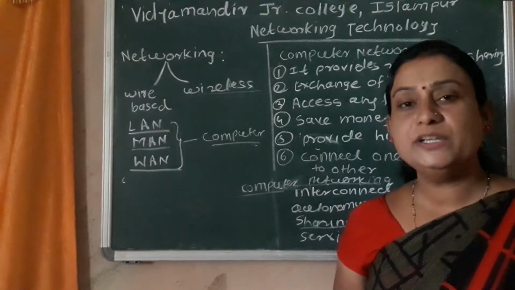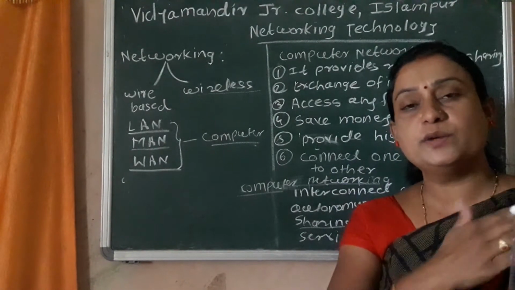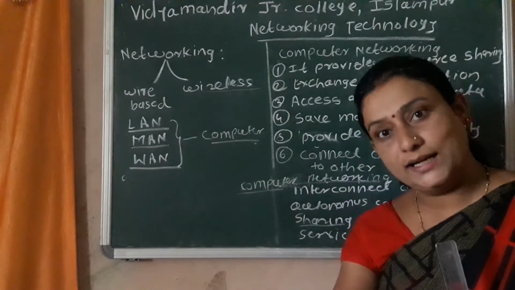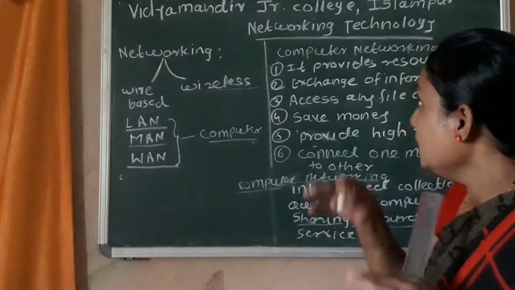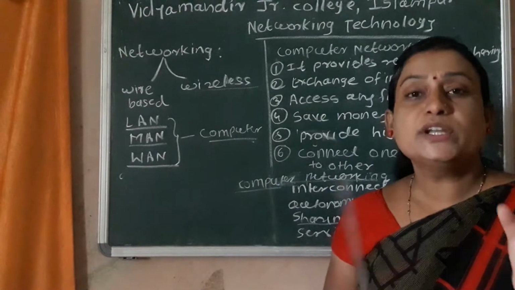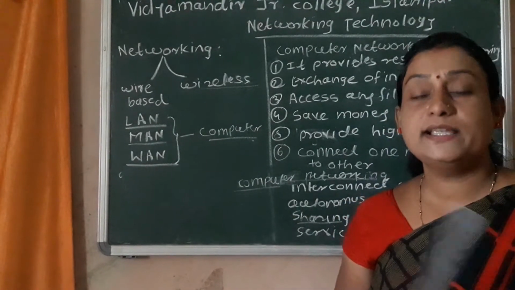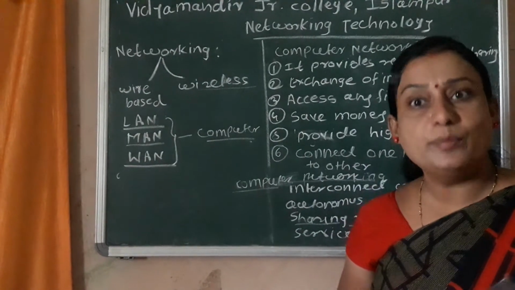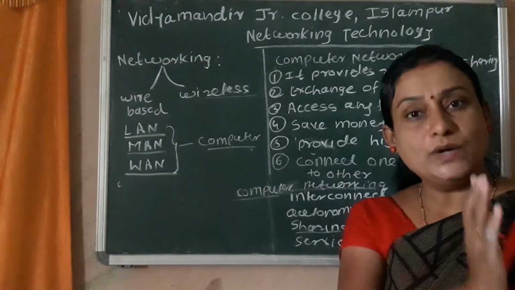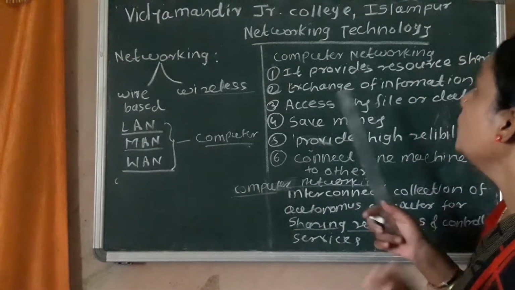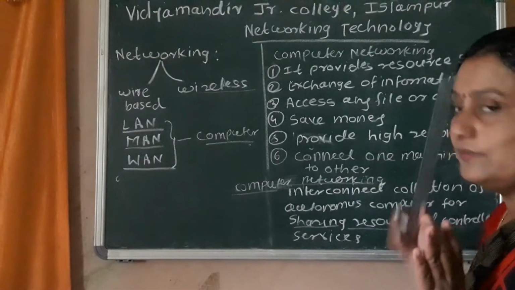Second one is the exchange of information. Exchange of information is transferring information from one place to another, one computer to another computer. If there is no networking, we need secondary storage devices like a pen drive, hard disk, or floppy disk to transfer one PC's data to another PC.